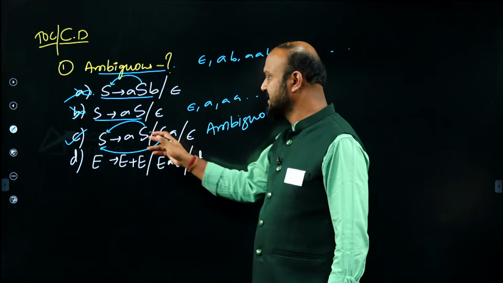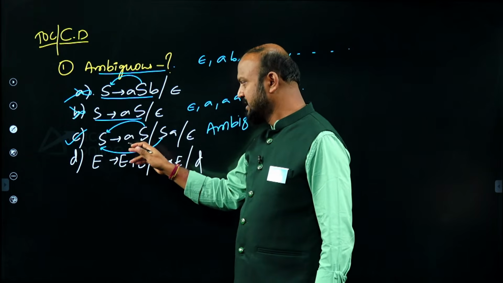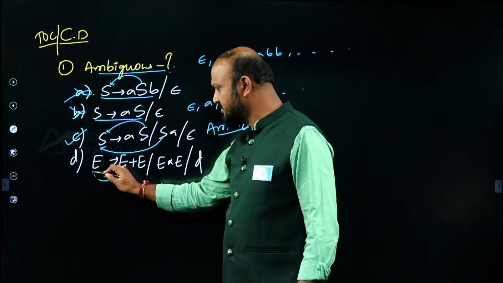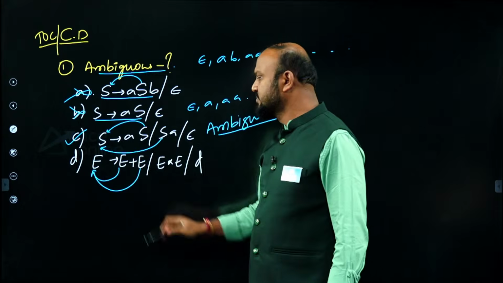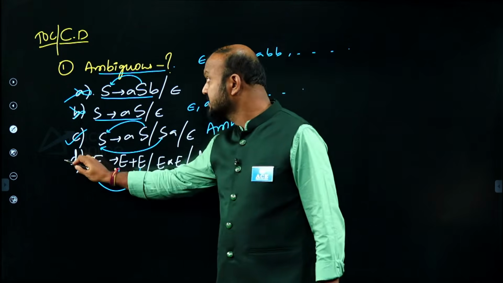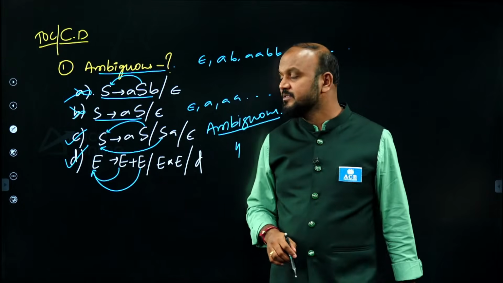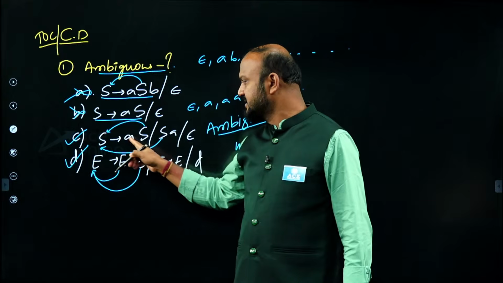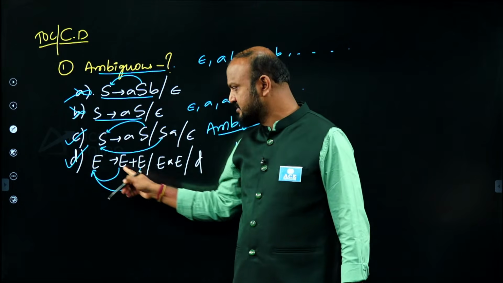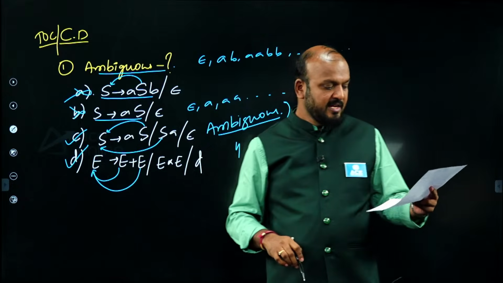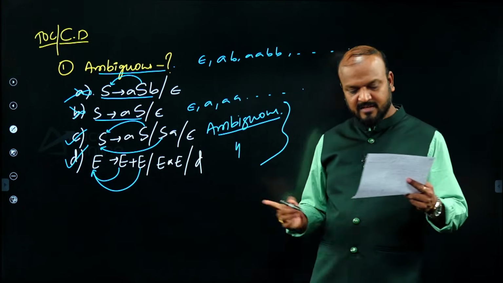Because this grammar is both left and right recursive, it is ambiguous, and for the same reason option D is both left recursive and right recursive, so it is also ambiguous. So I think it might be an MSQ question, and the answer is both C and D. C is both left and right recursive, D is also both left and right recursive, and such grammars are called ambiguous grammars. Okay, this is one question.